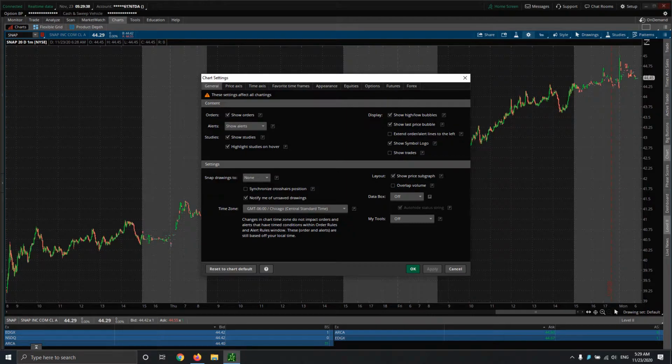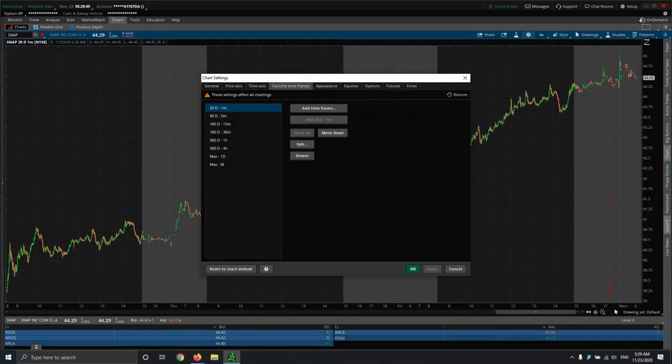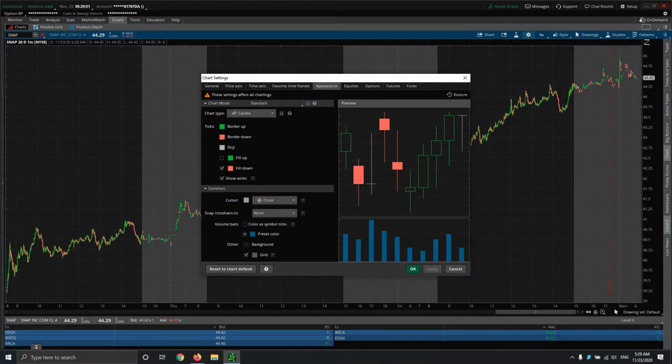From here, you can definitely see you've got all the customization in the world pretty much for all of these different price axis, time axis, etc., adjusting time frames. The ones I want to focus on today are things such as the appearance. I make some changes. I like to fill things. I prefer to have volume bars at their base set at the color of the candle rather than just a blue. I actually don't use the default volume, as you can see. I'll explain that here in this next page.